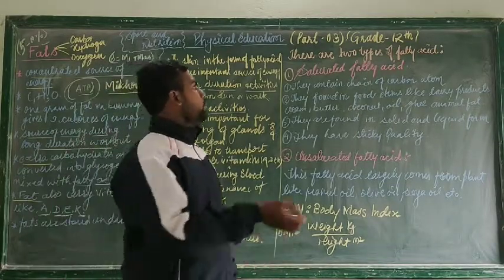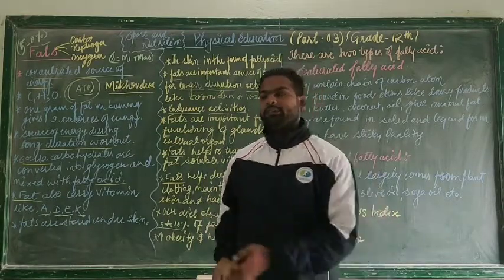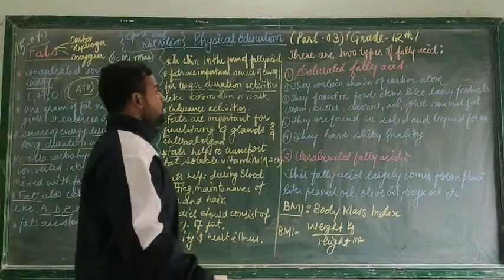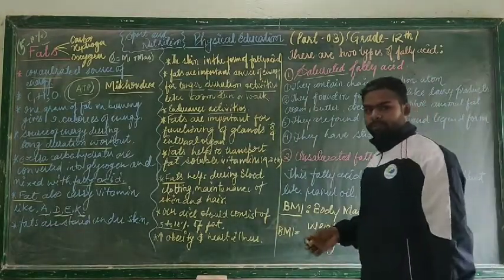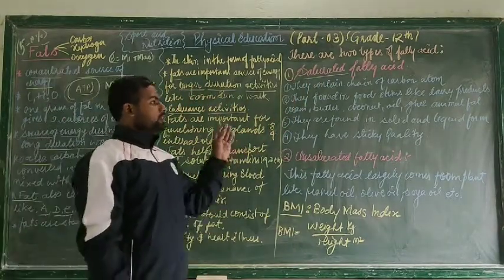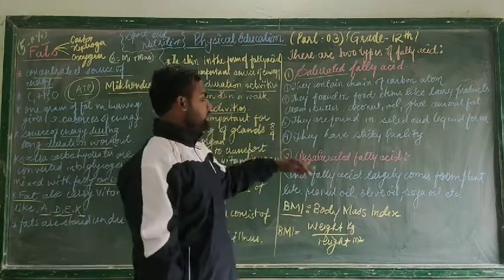Now we are going to learn about the types of fatty acid or fat. How many types of fats are there? Fat is basically of two types: saturated fatty acid and unsaturated fatty acid. Saturated means concentrated, unsaturated is the simpler one. You also heard these words saturated and unsaturated in chemistry: saturated means single bond, and unsaturated means double or triple bond.